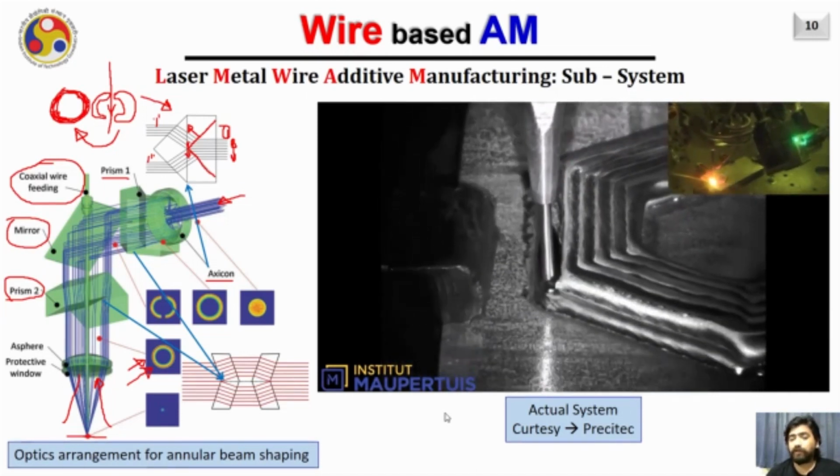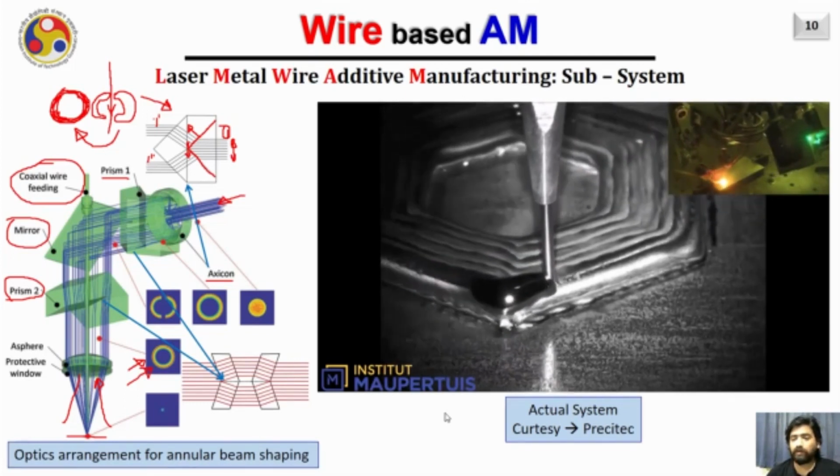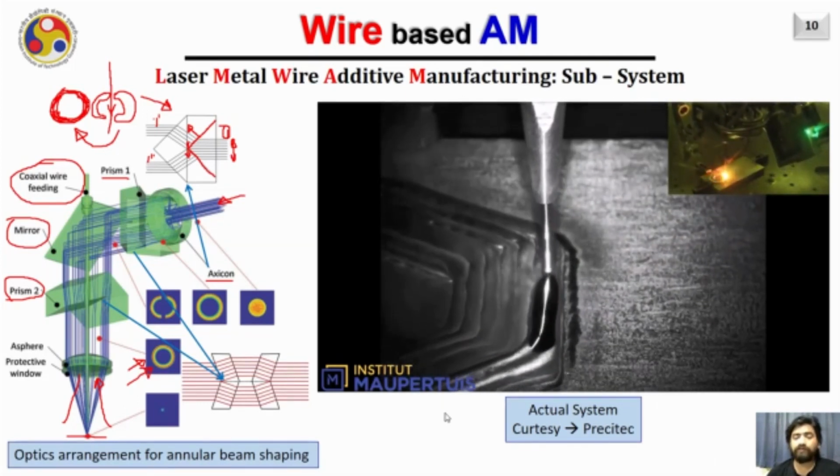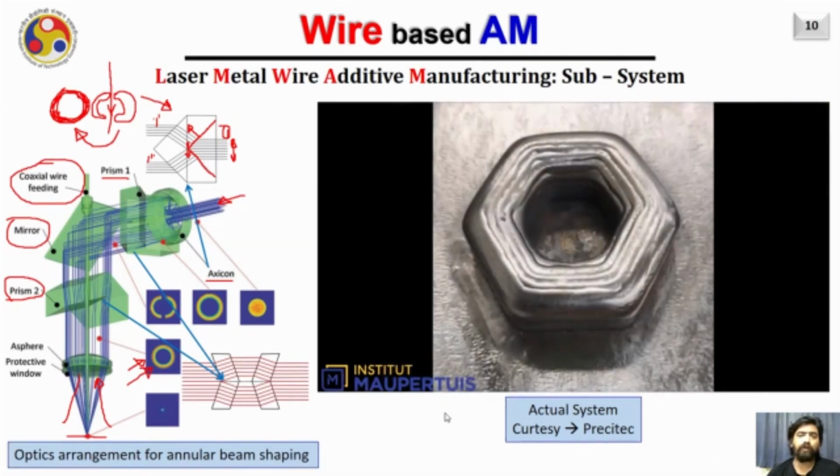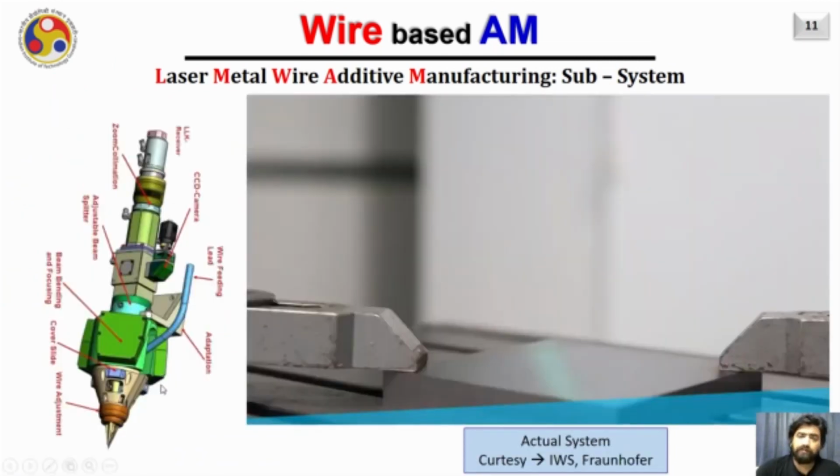Being independent of the direction of motion, this type of system is very popular for additive manufacturing and can realize objects without any metallurgical and geometrical issues. The next system is where the laser beam is split into 3 beams, and then they get merged at a point and the wire is fed from the center.